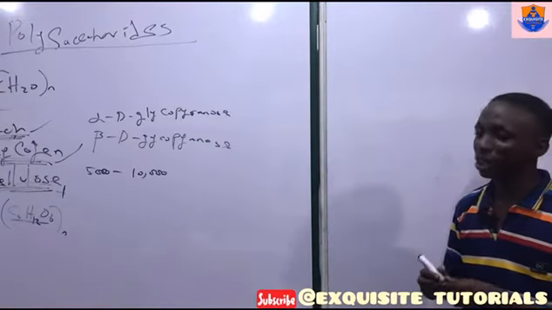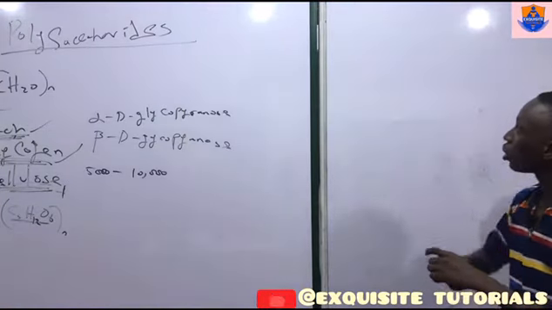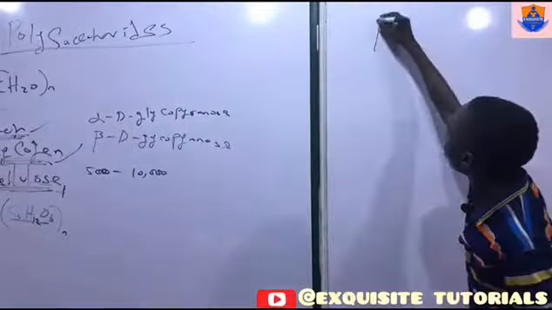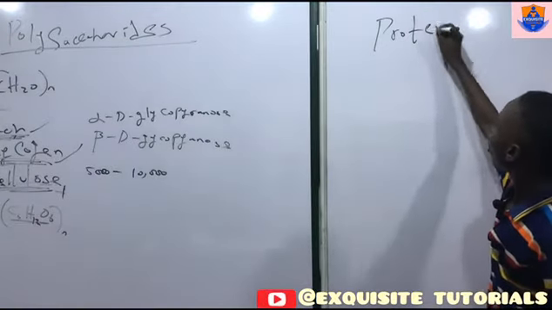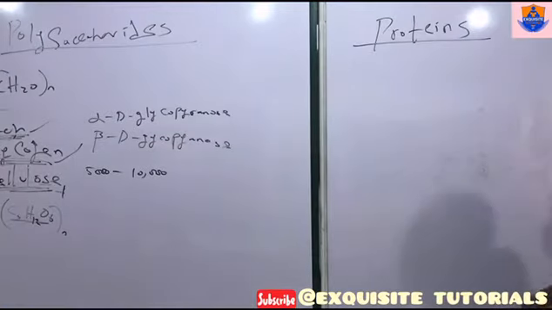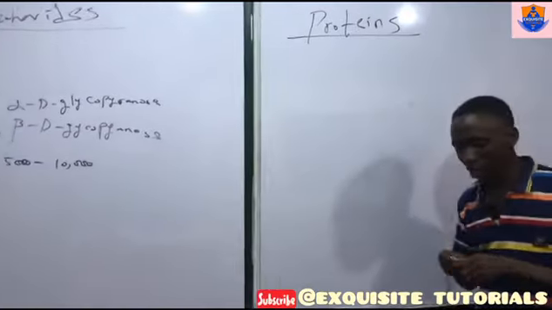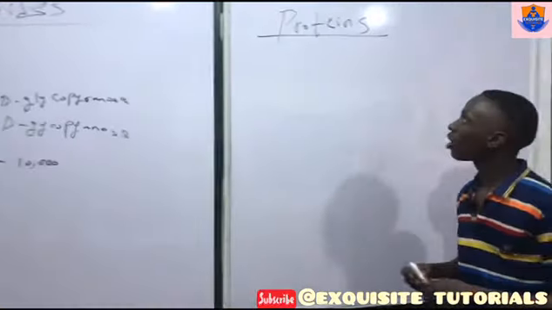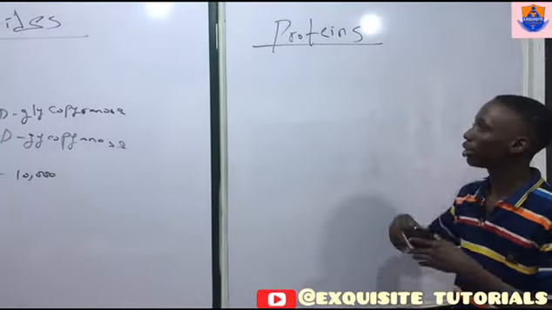Okay, now next we're going to be talking about proteins. Of course, they told us in secondary school or primary school what proteins are.